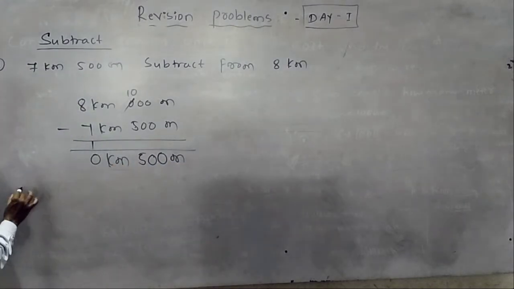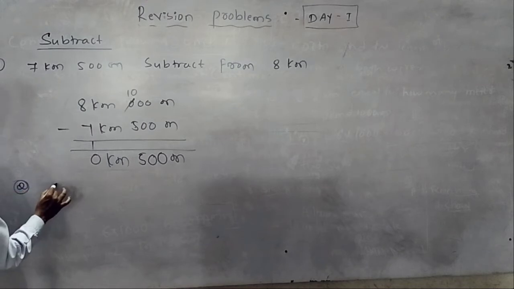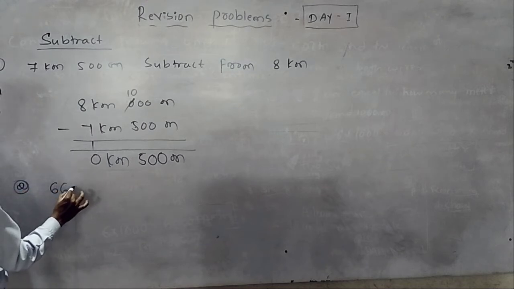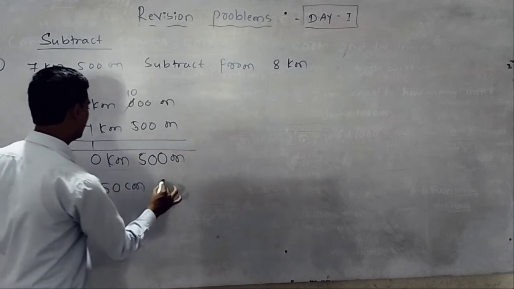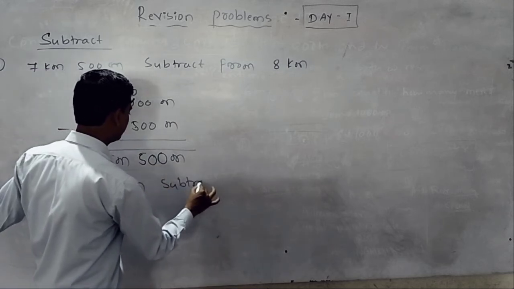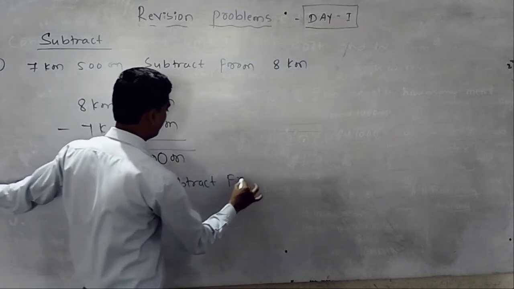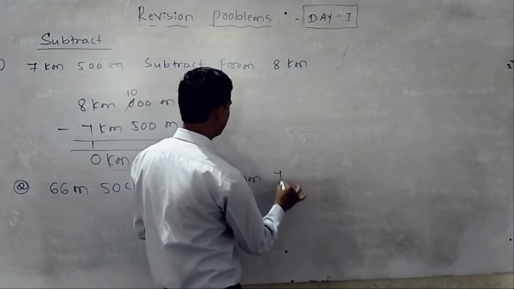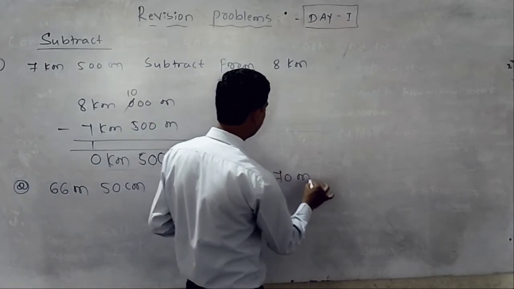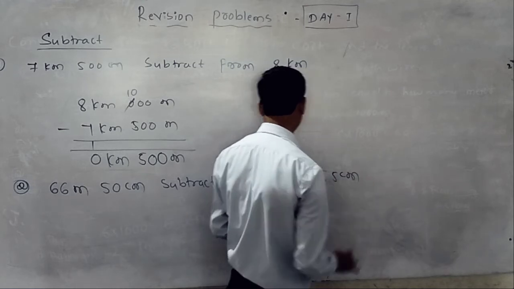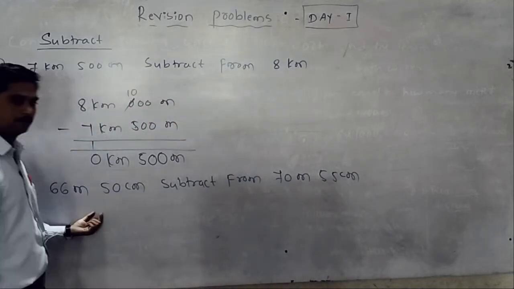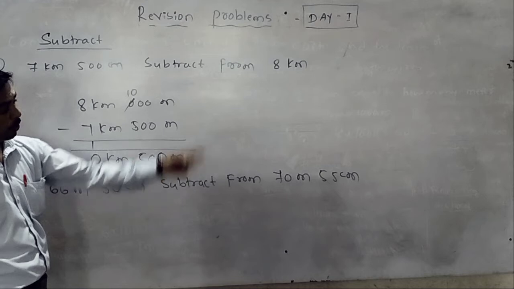Then second one, 66 meter 50 centimeter subtract from 70 meter 55 centimeter. Okay, subtract from that number.